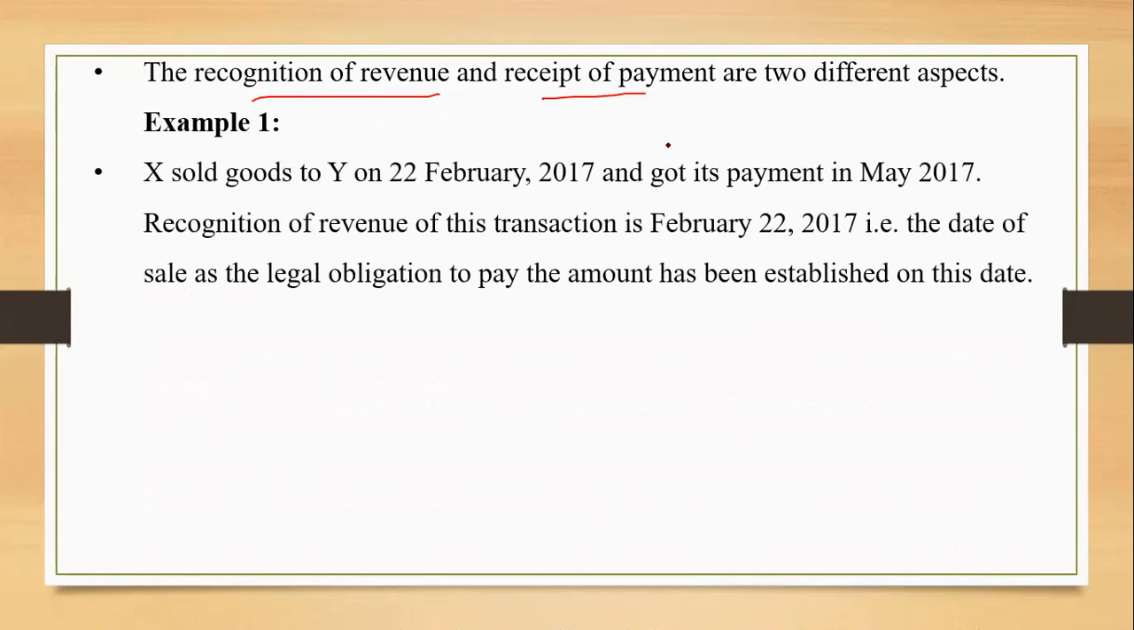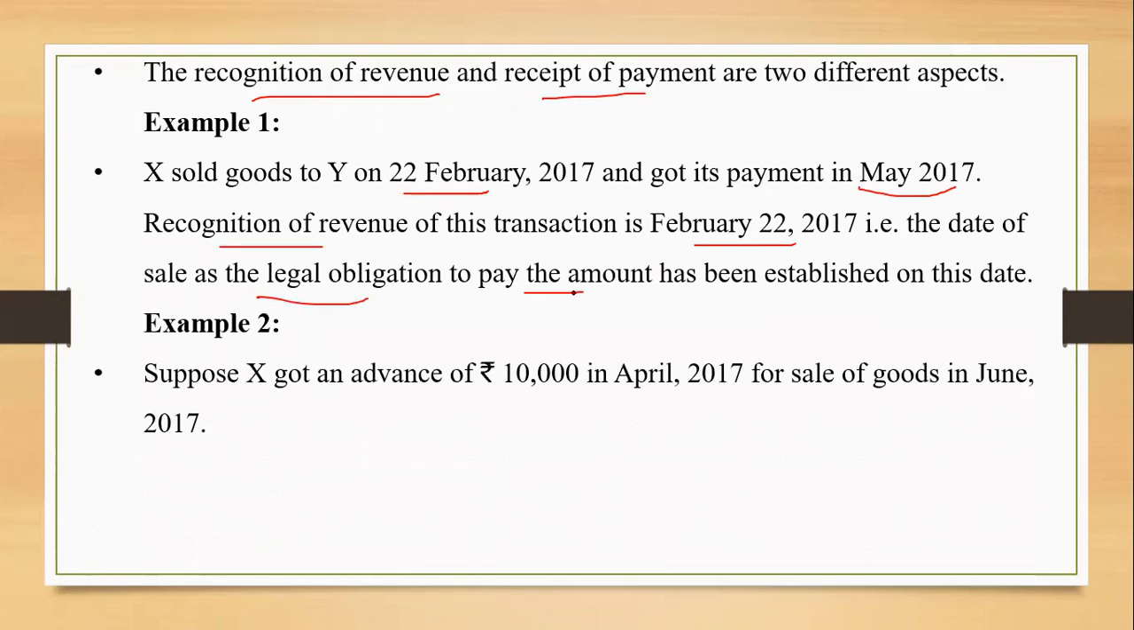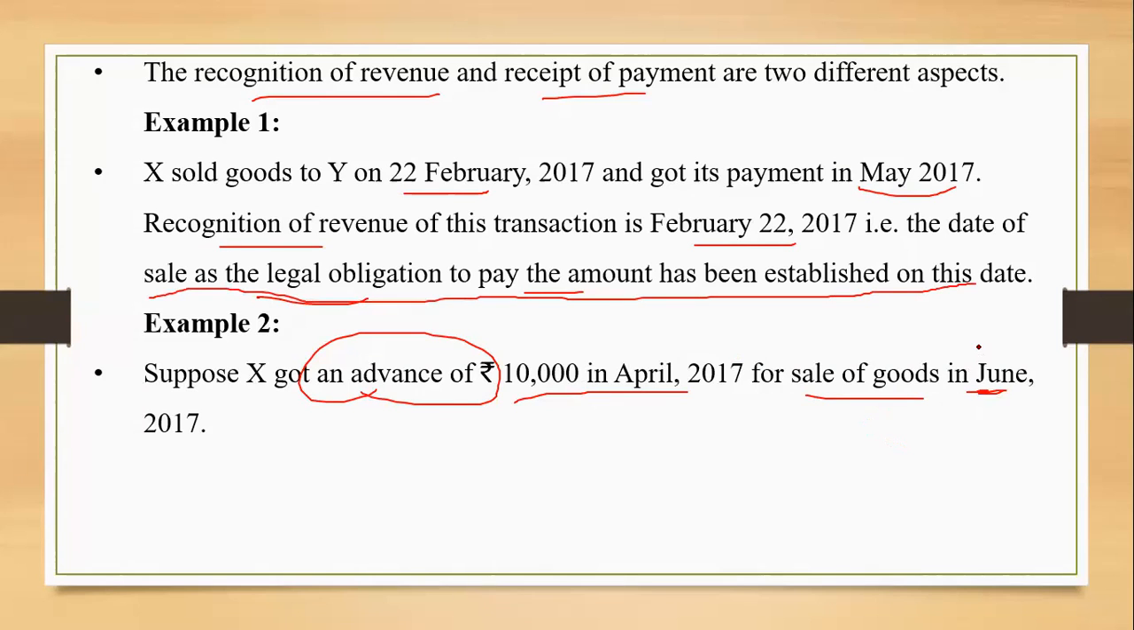So let us understand this with that. For the example over here, the same example that I gave you, X sold goods to Y on 22nd of February and received payment in the month of May. Recognition of revenue will be in the month of February itself. That is a date of the sale, as a legal obligation to pay the amount has been established on this date. Now I want you to answer for second example, right? Read this example. Suppose X got an advance of rupees 10,000 in April for the sale of goods in the month of June. Now tell me, when should I recognize the revenue? April or June? Sir, June. June. Yes, that's very correct.